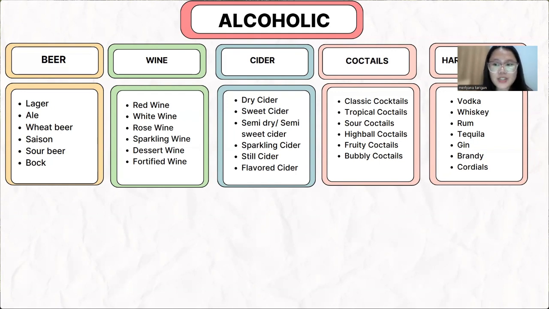And then we have sweet cider, a cider with a higher level of sweetness made from sweeter apples. And then we have semi-dry cider, a cider with a balance of dryness and sweetness, not too sweet or too sour. And semi-sweet cider is a slightly sweet cider with a gentle fruity flavor.